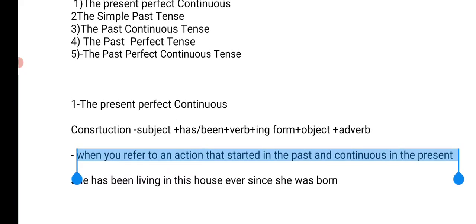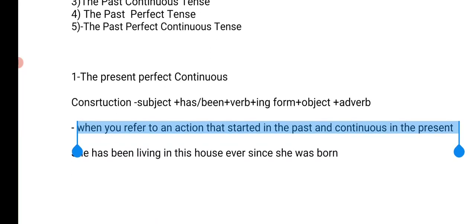For example, you open your book in the morning, you started studying, and you are also studying at the time of speaking. So this action began in the morning and it is still in continuation. It is still being done.